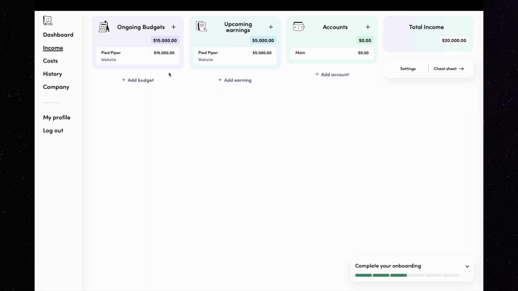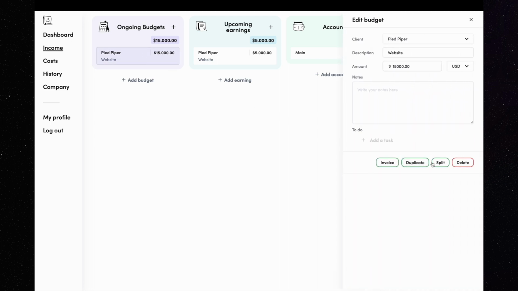Let's split one record instead of duplicating it. I select the first record and click on the split button. As you can see, above the original record, I have a new one with $0. Now I can just put the number for the new record. Let's assume that this will have $5,000 as well. The moment I stop writing, the amount gets updated in both records.